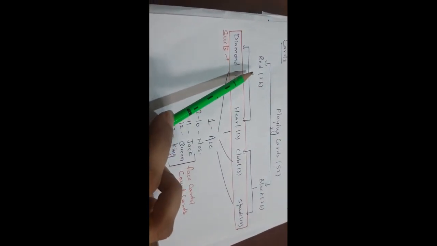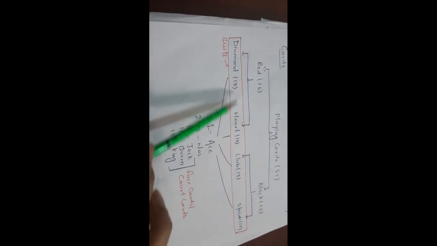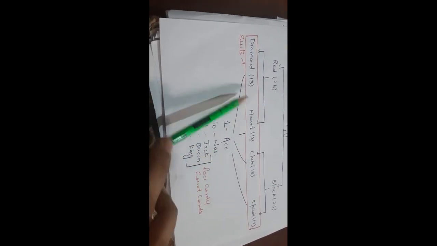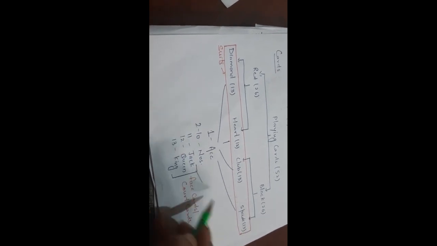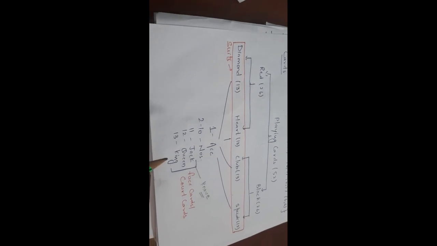Further, the cards are divided into 4 suits: diamond, heart, club and spade. Each suit contains 13 cards: ace, then numbers from 2 to 10, then 11, which we call jack, 12, queen, and 13, king. Jack, queen and king are commonly known as face cards or court cards. Jack is also called knave. So this is all about the cards.